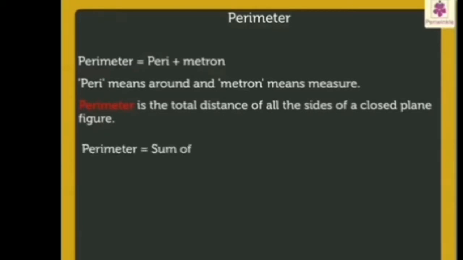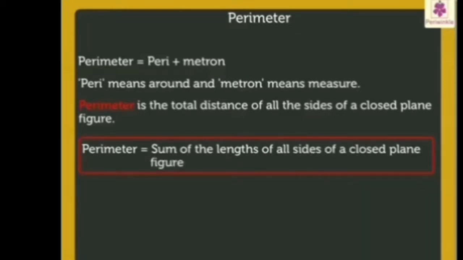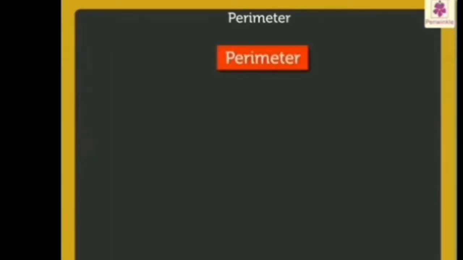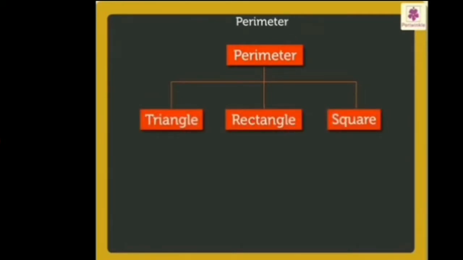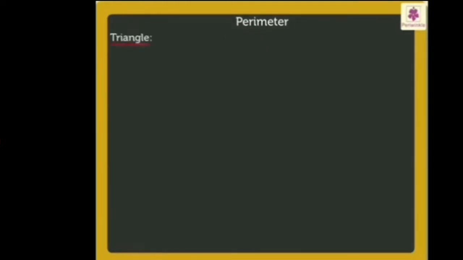Hence, it is found by adding the lengths of all sides of a closed plane figure. So, let's revise how to find the perimeter of the polygons triangle, rectangle and square using formulas. Let's start with the triangle.